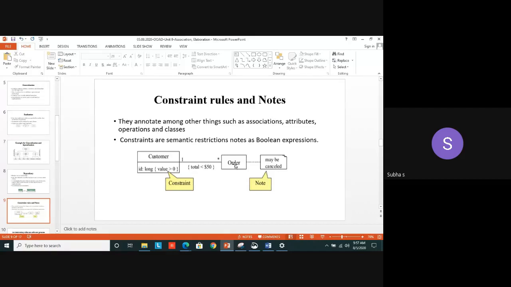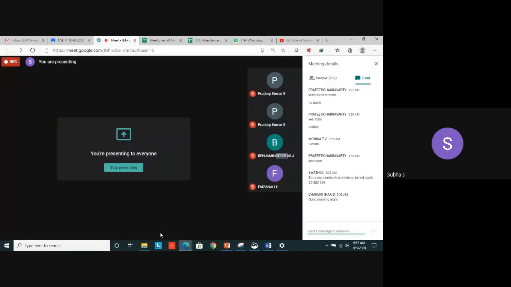Okay, so far we have seen all the important elements with respect to class. What is a class diagram? Is it a static diagram or a dynamic diagram? I need a quick answer in chat. Is the class diagram static or dynamic?